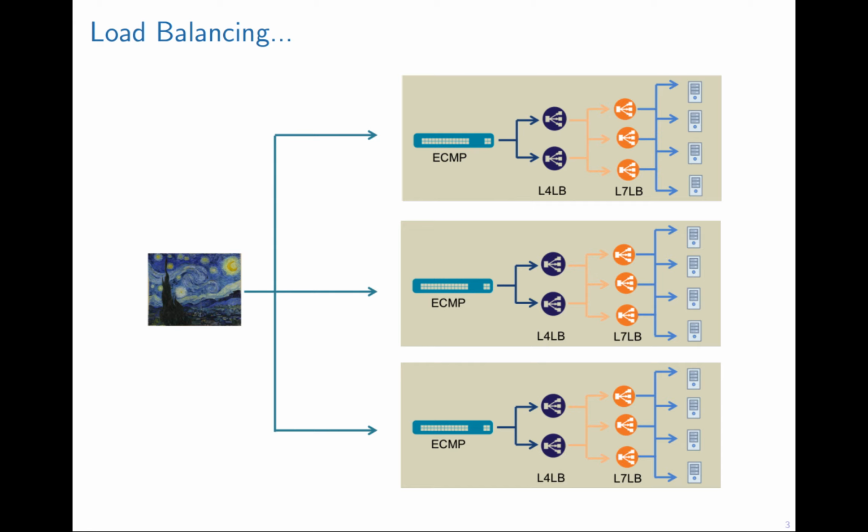Load balancing has become a key component in today's cloud computing systems. For example, let's consider the image classification task. This image will first go to one particular cluster, and within each cluster, it will go through each layer load balancer. So in this talk, we'll focus on the last layer, called the layer 7 load balancer.